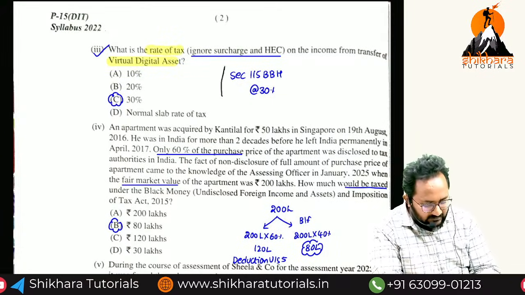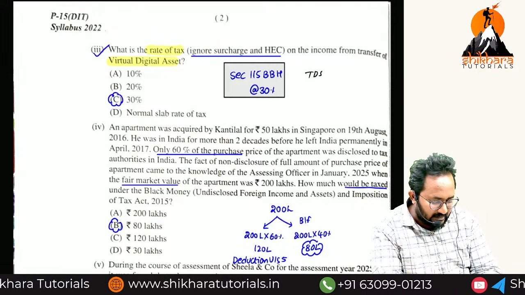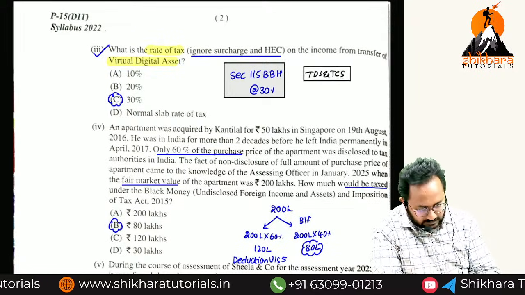Now, next they are asking the virtual digital asset tax rate. The applicable section is 115BBH and tax at the rate of 30%. I have given this in the TDS and TCS chapter, but in the MCQ series also this is covered.